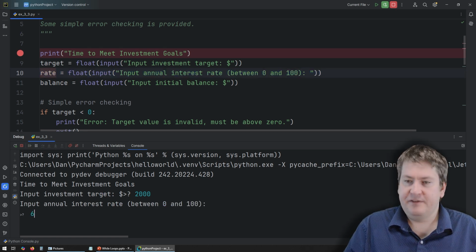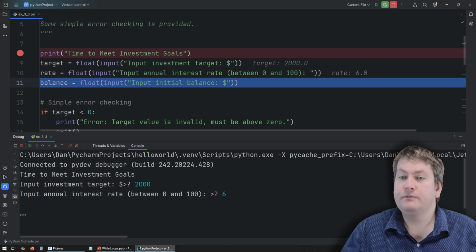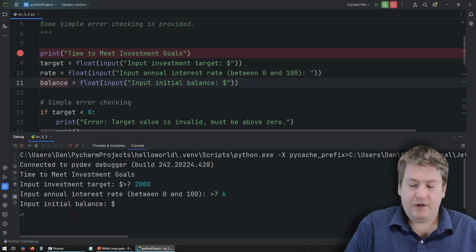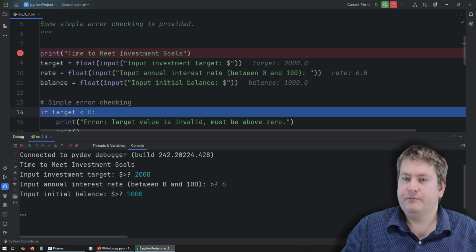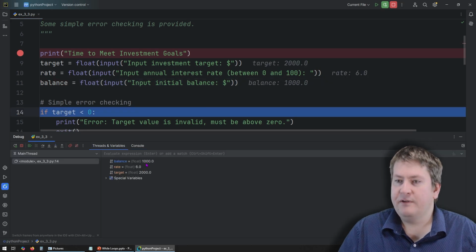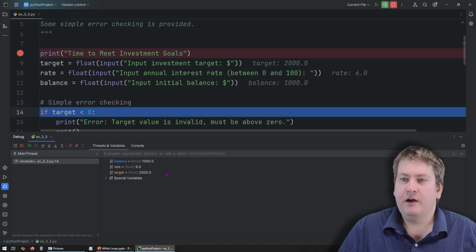Let's say the interest rate is 6%. And our initial balance will be 1,000. And we can see we've loaded all these variables in. They're type float. And they are as we'd expected in the variables we've set up.